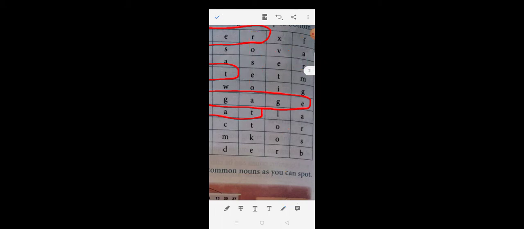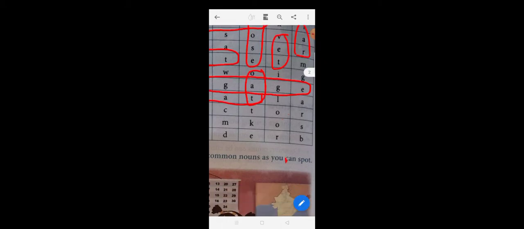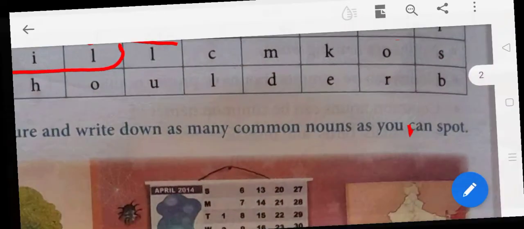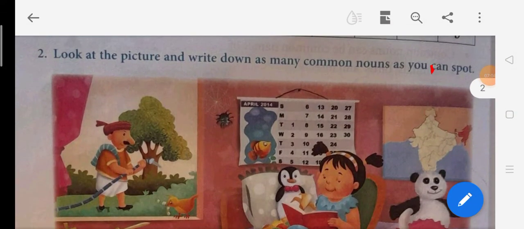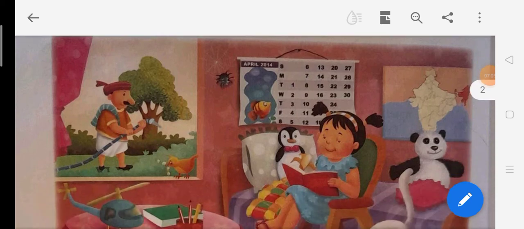Okay, children, now we go to the next page, the next question: look at the picture and write down as many common nouns as you can spot. So this was also explained. You can write calendar, map, toy, helicopter, book, pencil stand, tree, gardener, bird, spider. There are so many other things that you can write.